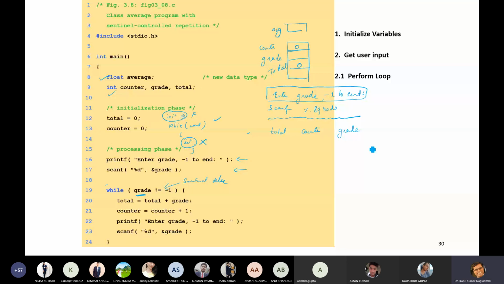Initially the value of total was 0, and whenever the person enters one value, suppose 45 is entered, the value of grade is already entered and the value of total is 0. Total equals total plus grade, so the previous grade was 45. Now counter is counter plus 1, so it was 0 plus 1.